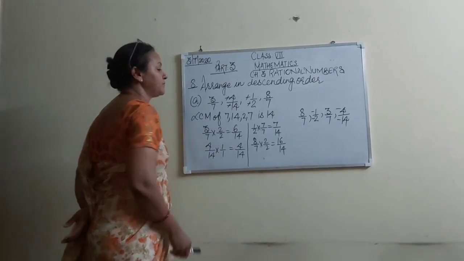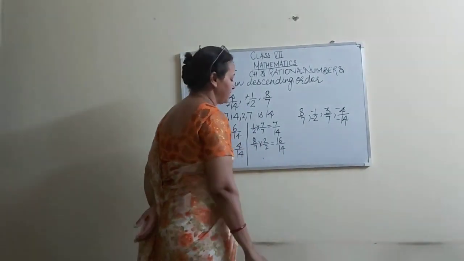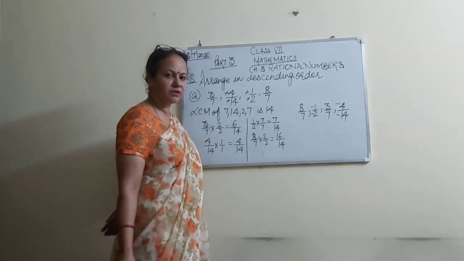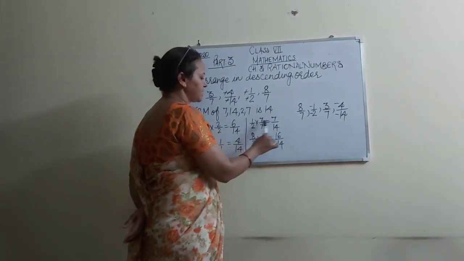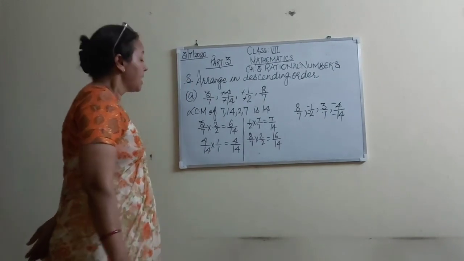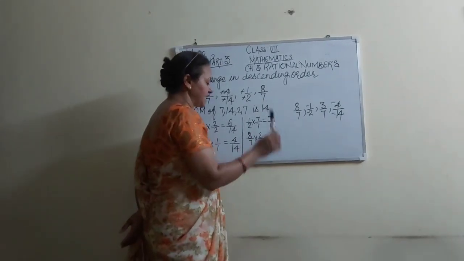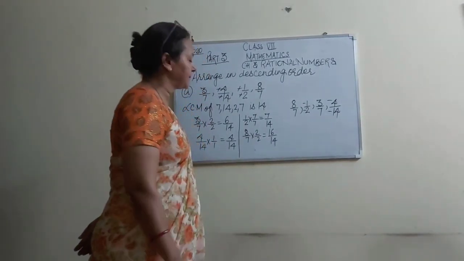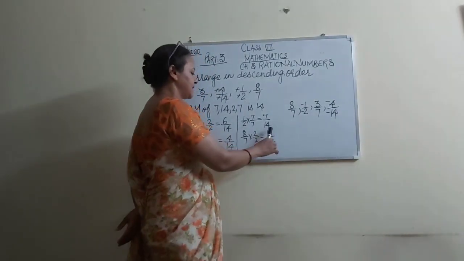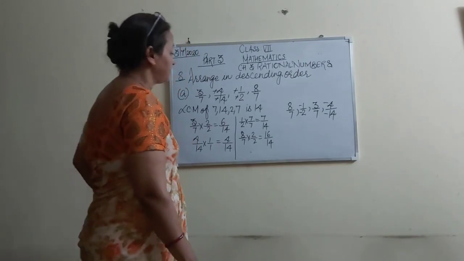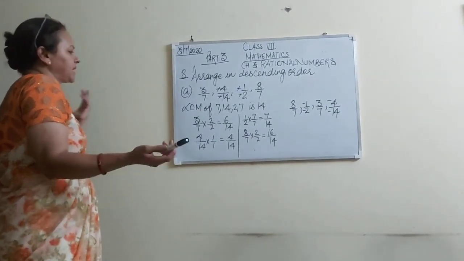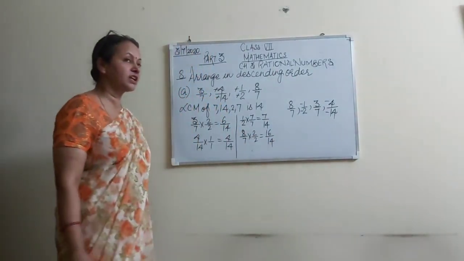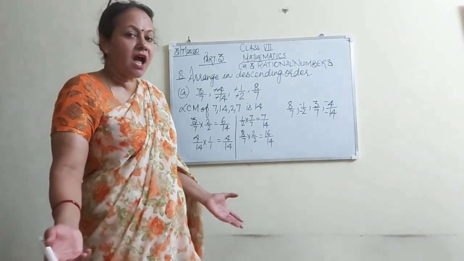That is 4/14. Now 1/2. By which number do we have to multiply? By 7. So it will be multiplied in numerator also. This is 7 1s are 7 and 2 7s are 14. 8/7. So which is the number required to make the denominator 14? 2. So it will be multiplied by 2/2, which is 16/14. So all positive numbers, which is the biggest? This is 16. Check out the numerator because denominators are same.